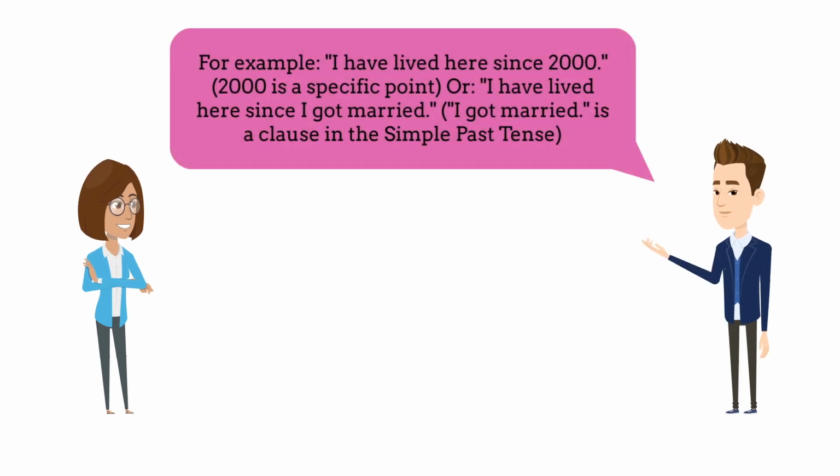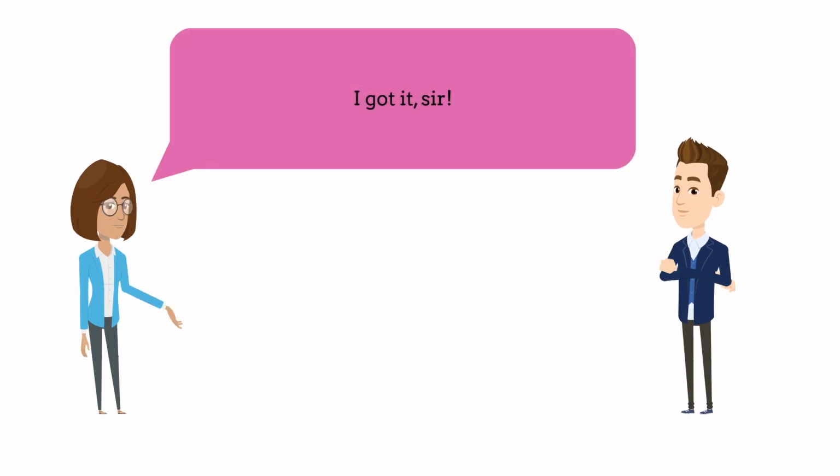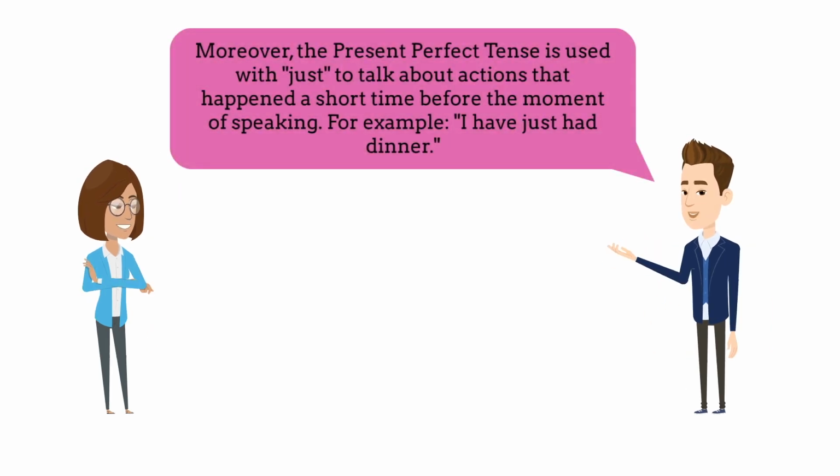For example, I have lived here since 2000. 2000 is a specific point. Or, I have lived here since I got married. I got married is a clause in the simple past tense. I got it, sir. Moreover, the present perfect tense is used with just to talk about actions that happened a